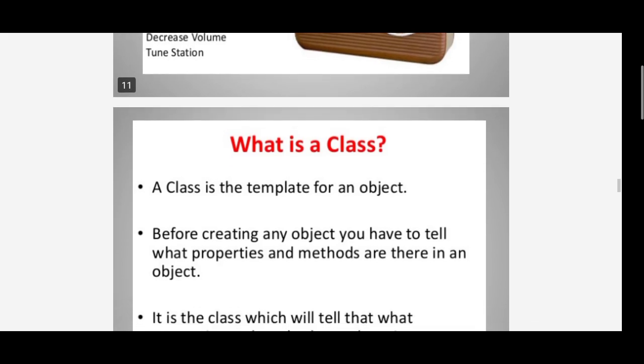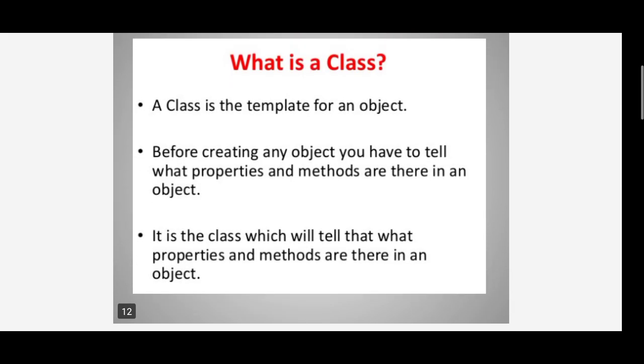Next one is, what is a class? A class is a template for an object.